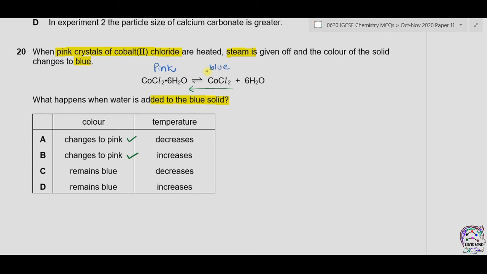Now the forward reaction is endothermic as pink crystals are heated. So therefore the reverse reaction will be exothermic in nature, and in an exothermic reaction the temperature increases. The correct option is therefore B.